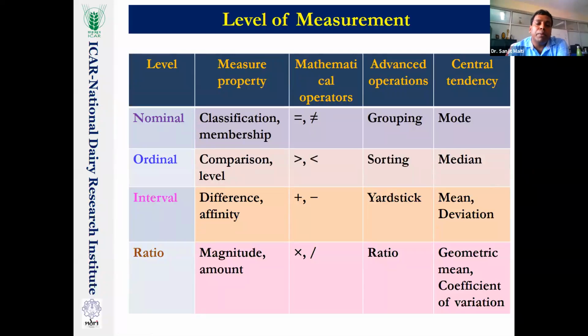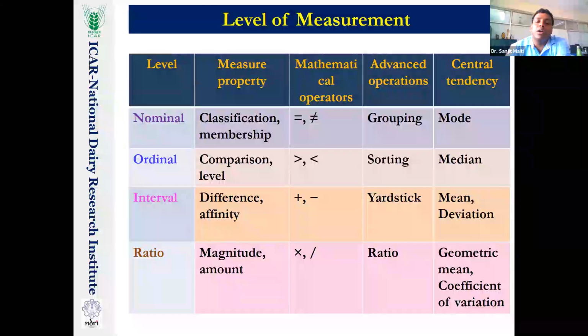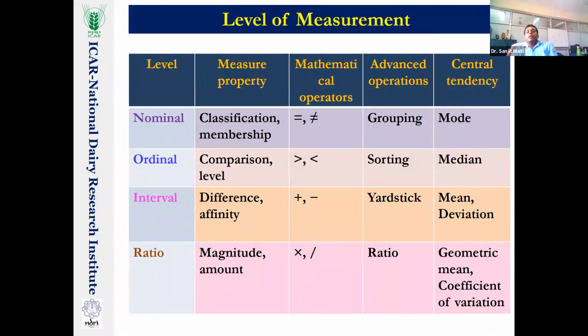In the ordinal level of measurement, we are comparing just order. We say greater than or equal, we are just sorting it, and for central tendency we use the median, and for relational analysis, generally we use the Spearman rank correlation coefficient or chi-square test.